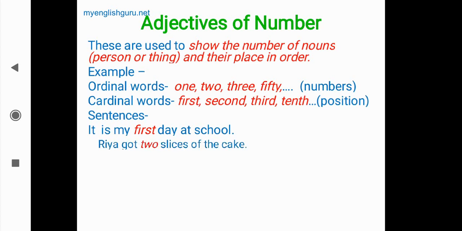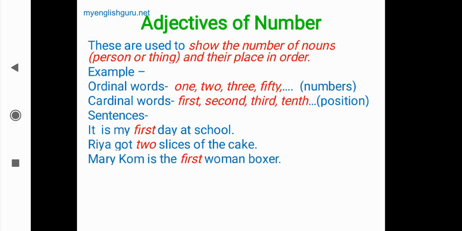The second one. Ria got 2 slices of the cake. How many slices? 2. Then Mary Kom is the first woman boxer. Then position, first woman boxer. First, adjective of number. And I have done one mistake. How many mistakes? One mistake.